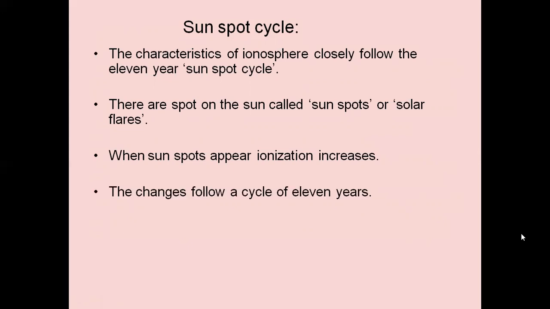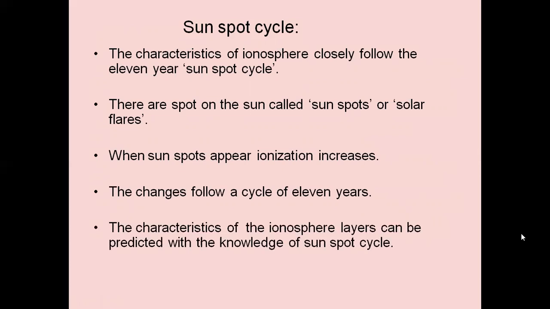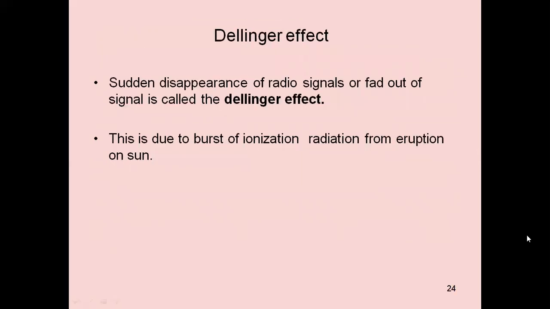The changes follow a cycle of 11 years. The characteristics of the ionosphere layers can be predicted with the knowledge of the sunspot cycle. So with the sunspot cycle knowledge, we are able to study the characteristics of the ionosphere layers.